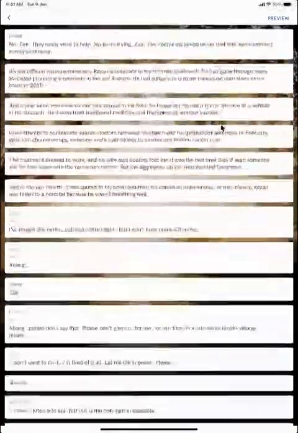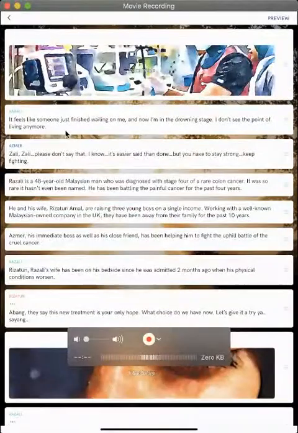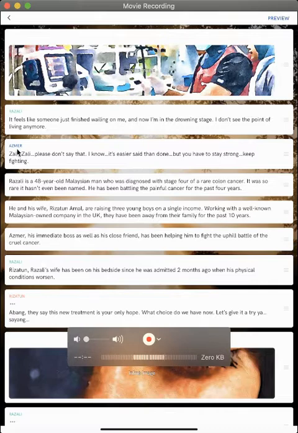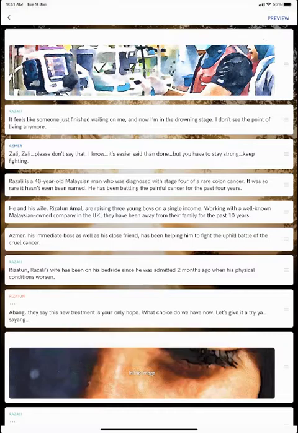A short story here, basically a conversation between Razali, the person who has the cancer, with his boss or friend Azmi, and also his wife, Rizatun. So there are three characters here: Razali, Azmi, and Rizatun. These are the conversation, and we can add pictures, as you can see here. Let's see how it looks. I will click preview.